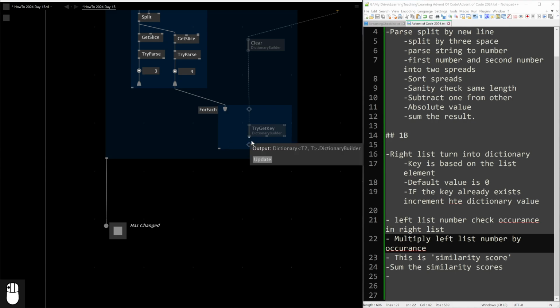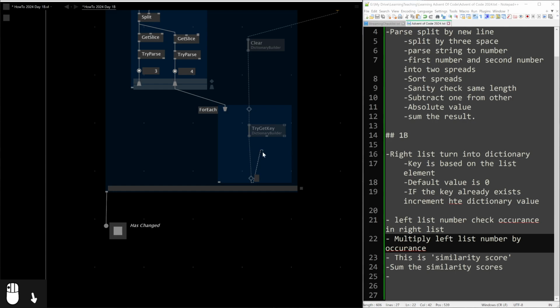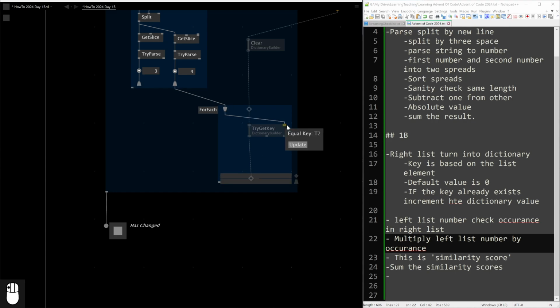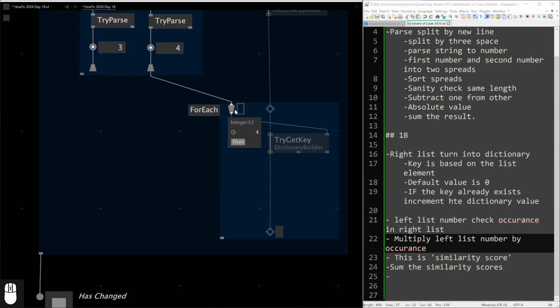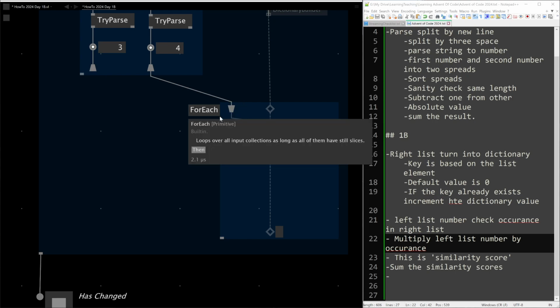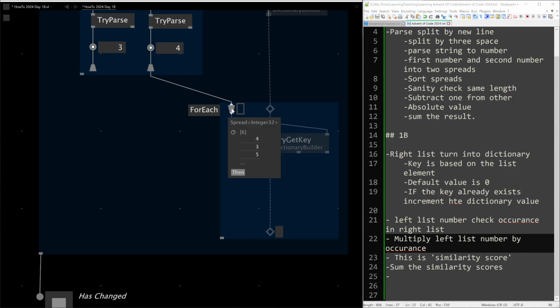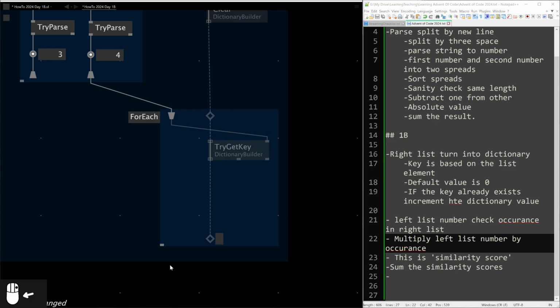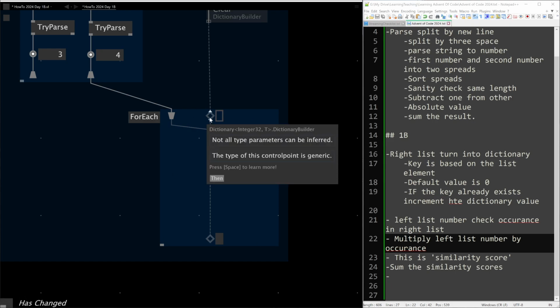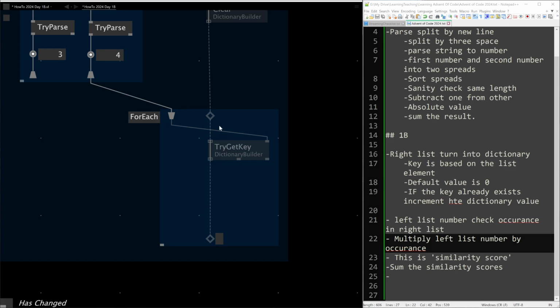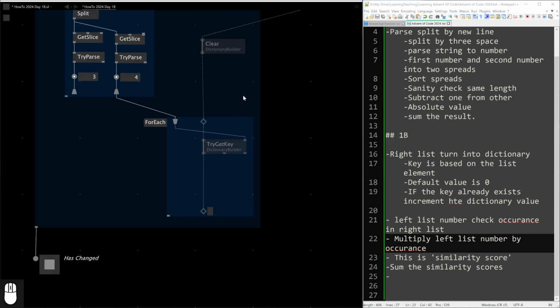First, we're going to see if this value exists in the dictionary. And the difference between these two border control points: this one, for each, is actually iterating for each value in this list, that trapezoid. I'm going to access that each time this loop runs. This one, the diamond, means that I'm going to access the exact same dictionary builder.